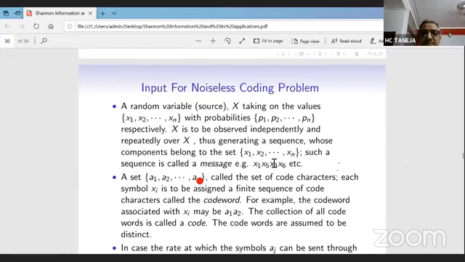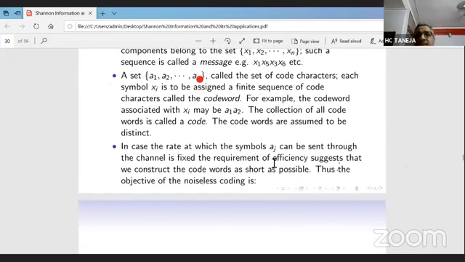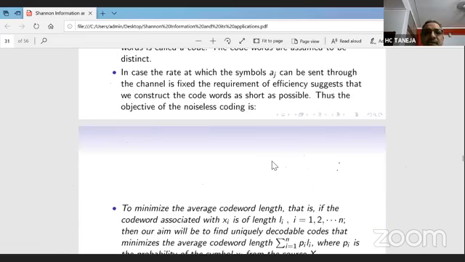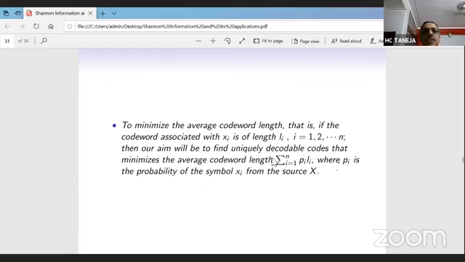Now, what is our aim? The objective of noiseless coding, as I have already mentioned, is to minimize the average code word length. That is, if the code word associated with Xi is of length Li, then our aim will be to find a uniquely decodable code that minimizes the average code word length, the summation over i from 1 to n of pi li, where pi is the probability of the symbol xi from the source.